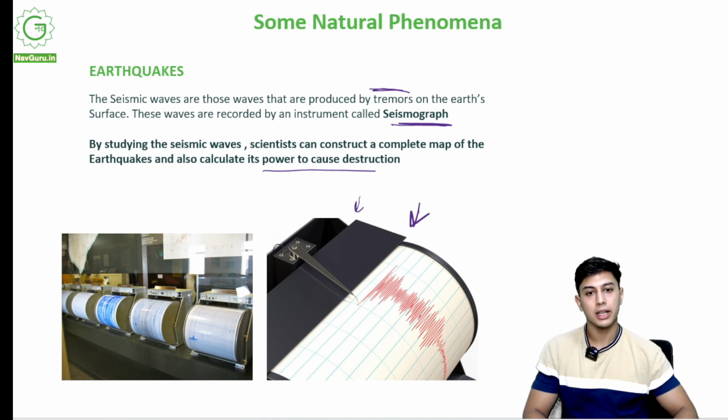Where all did it hit? How far did it go? How intense was it? And how much destruction has it caused? I can use this. Whenever there's an earthquake, this needle will start fluctuating. The harder the earthquake, the larger the fluctuations.